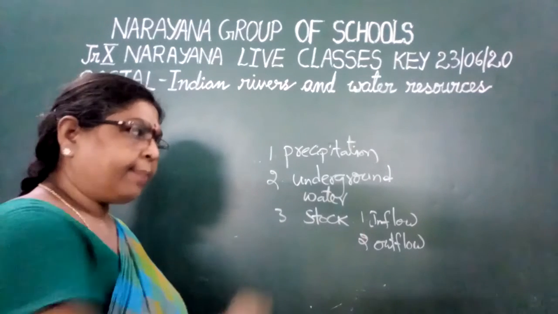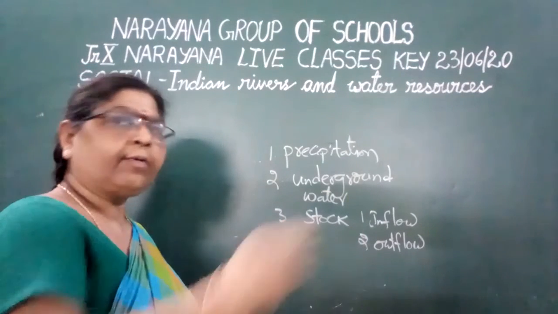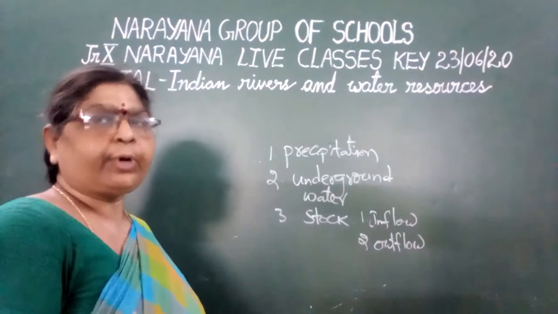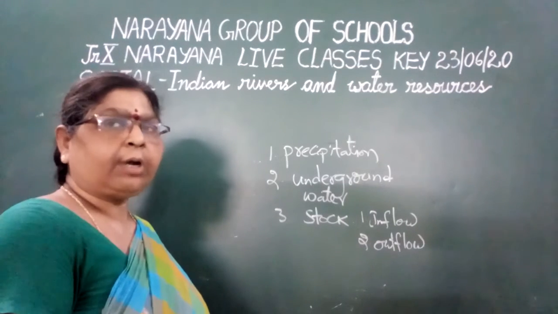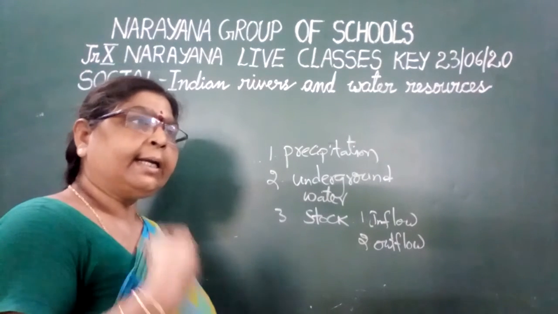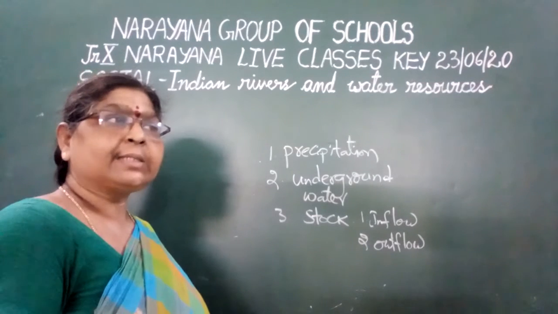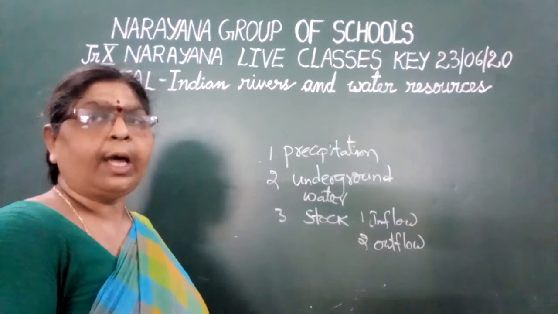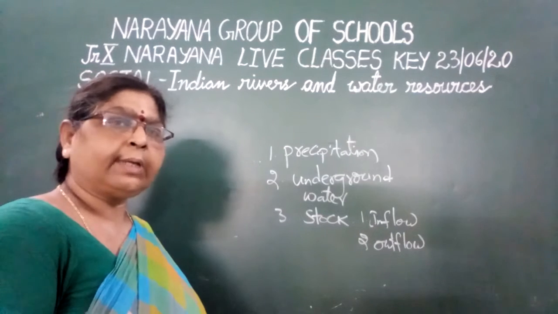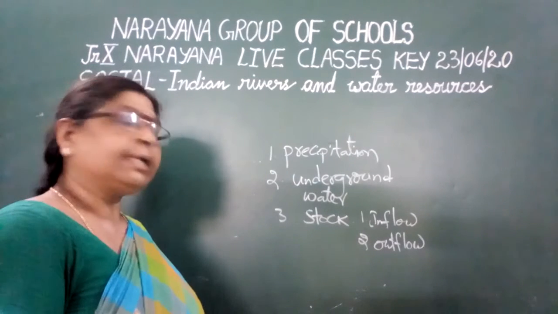Outflow means from our area the water will be going away. That is evapotranspiration. Through evaporation, the water of our area will go away. And transpiration also means when we are exhaling or when the plants release the water vapor through stomata, at that particular time also the water vapor will be released and that will go away. So children, these are the different ways.